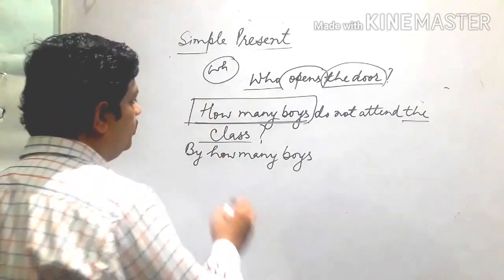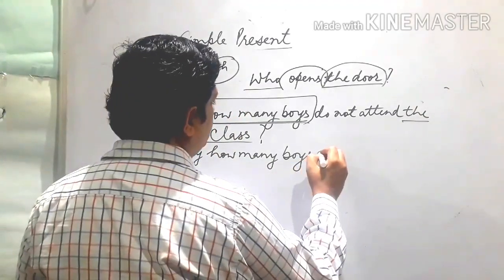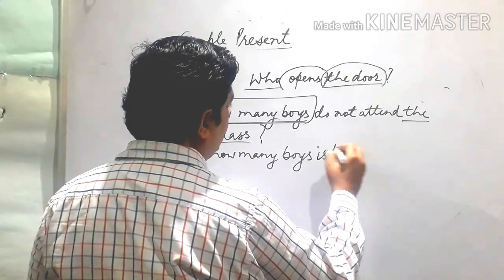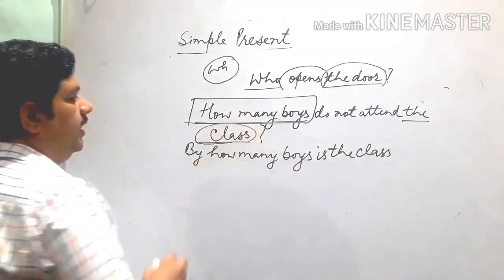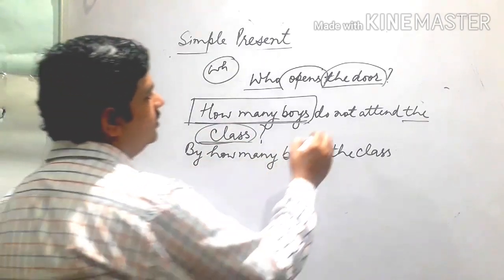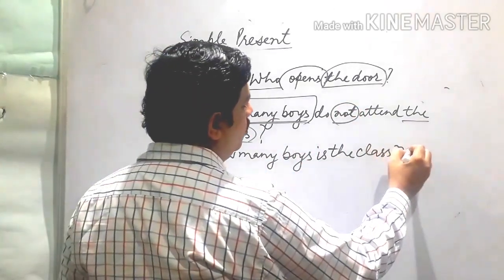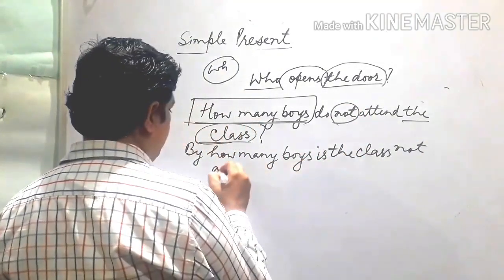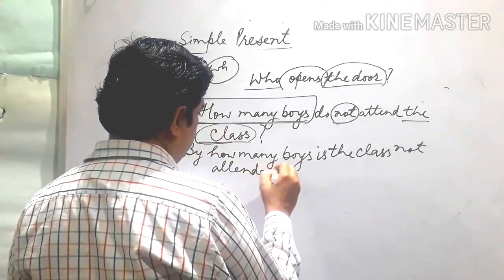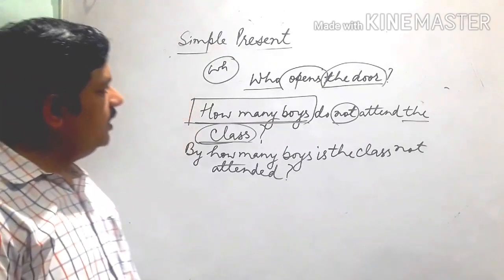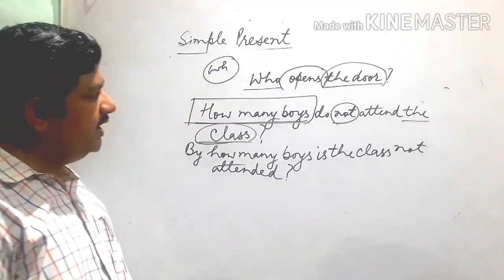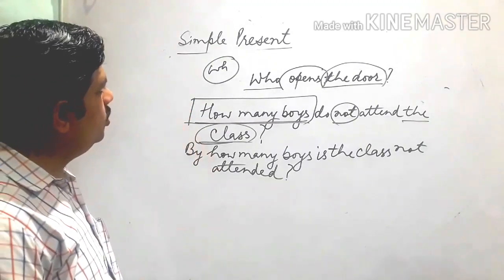The class. So "By how many boys is the class?" The class is singular. Now negative is there, "not attended." Okay, so in this way we change the sentences of simple present.